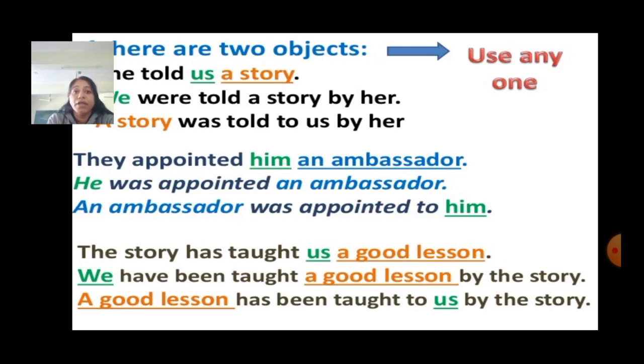Next example, the story has taught us a good lesson. Here, us is also object and a good lesson is also object. There are two objects. So, we may use any one at the first place. We have been taught a good lesson by the story. A good lesson has been taught to us by the story.